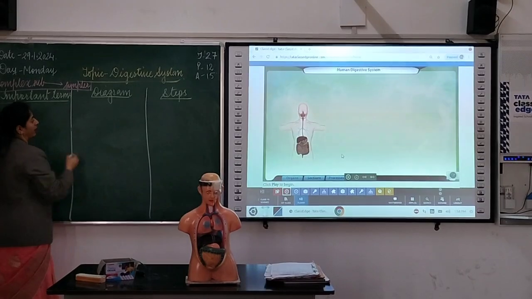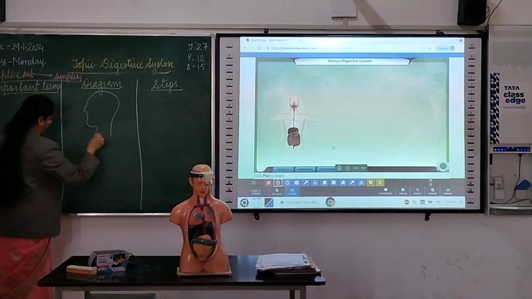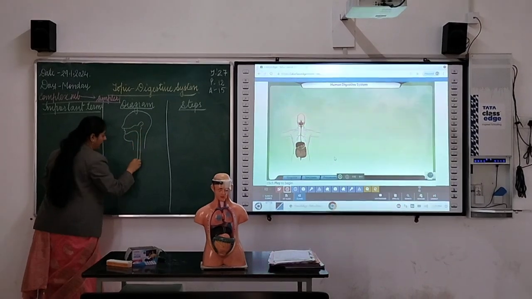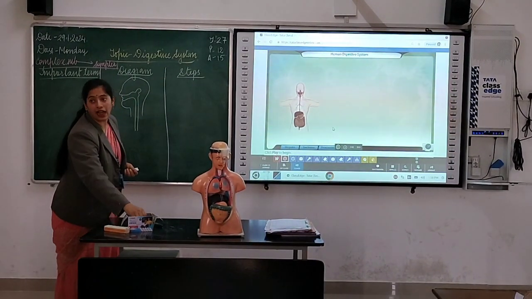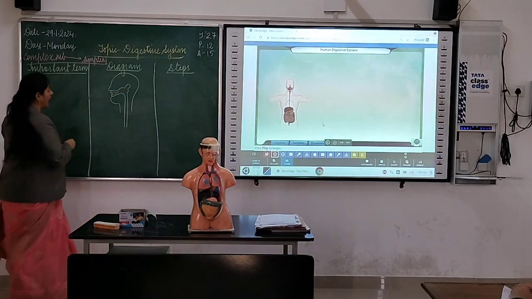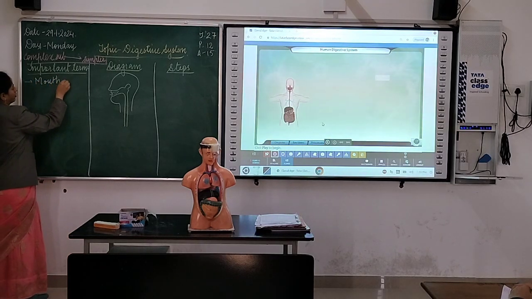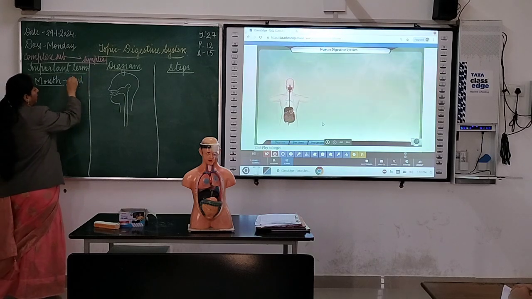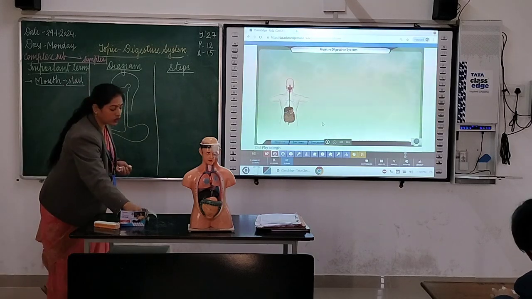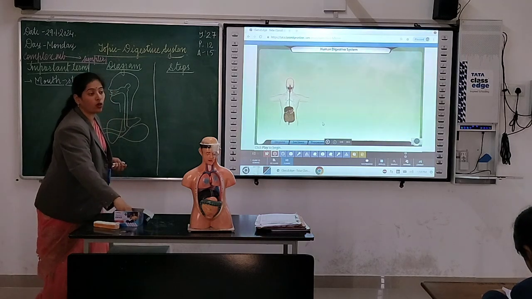So, most important point. First of all, let me draw the diagram of this. Yes, she told me that she has eaten bread and milk in the morning. So, with the mouth she has eaten? Yes. So, our digestion starts from which point? Mouth. Our digestion starts from the mouth. It's a very important point. So, just note down this point. Here we are having different organs of our body. Let me draw this. Meanwhile, you people can also draw, okay?